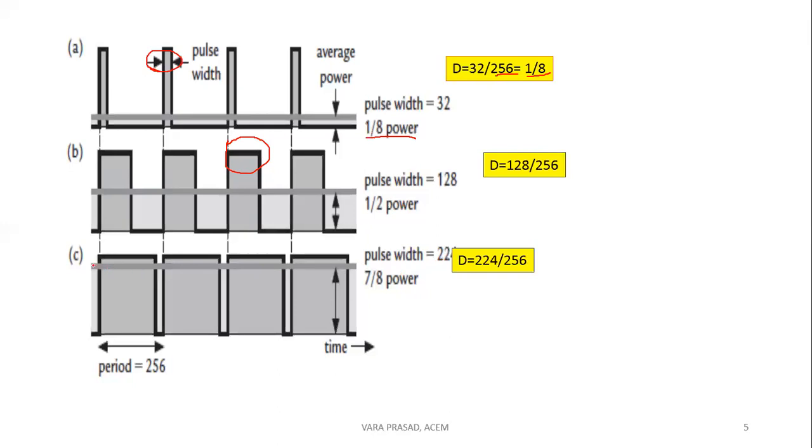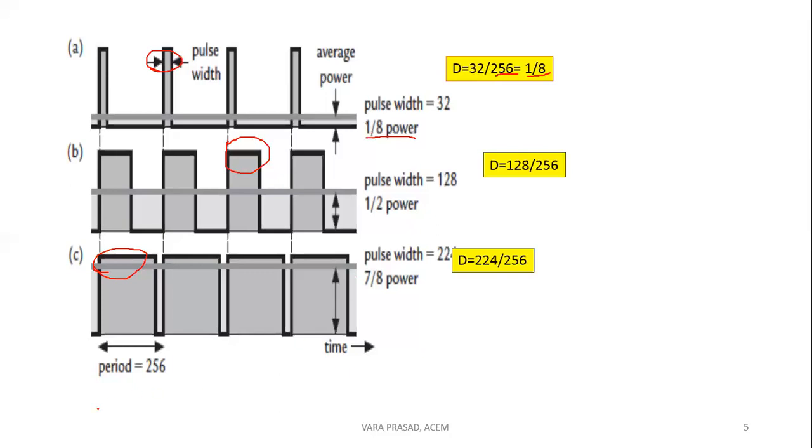So the count for pulse width is 224 divided by 256, which gives 7 by 8 of the power. So this is how we are calculating the pulse width as a duty cycle.